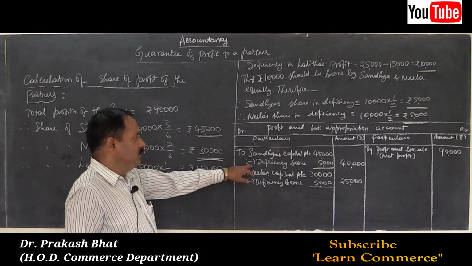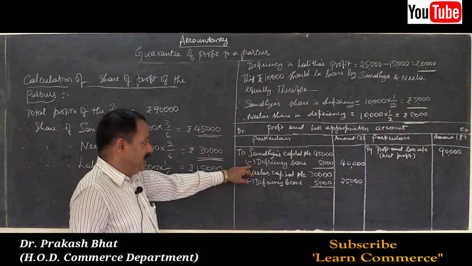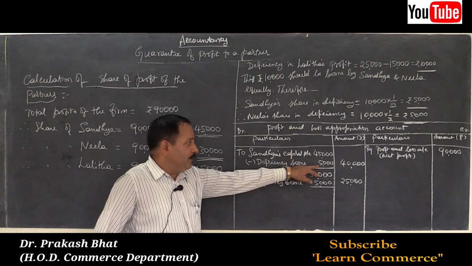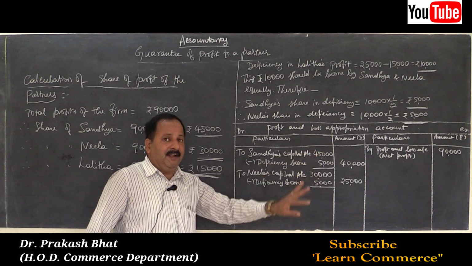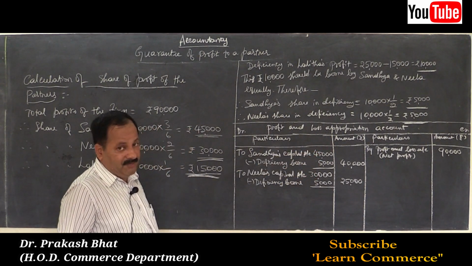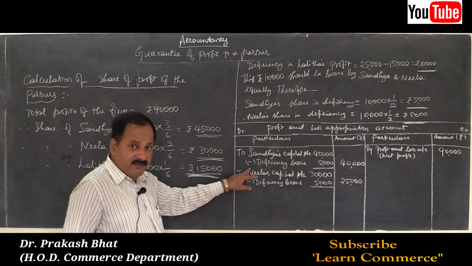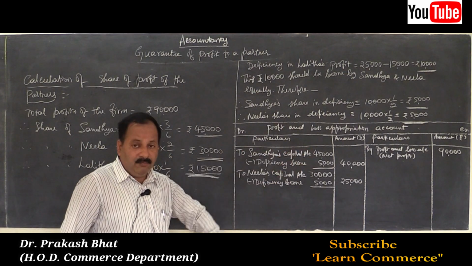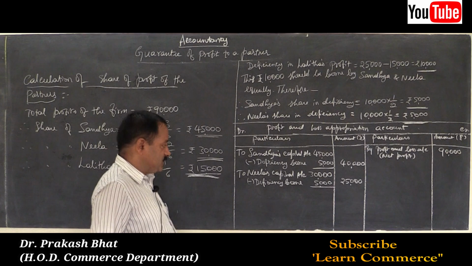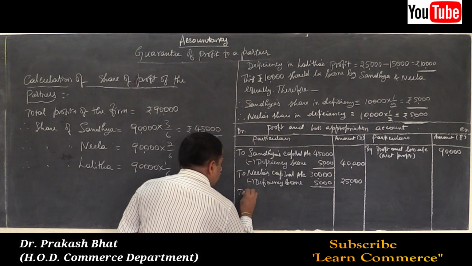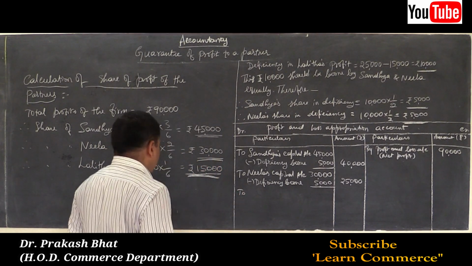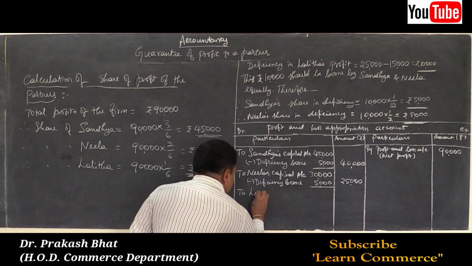Deduct it. Be careful, most of the students write minus deficiency, write 5,000 here and then they add and write 50,000. Instead of deducting, they will add, they will write minus, but there they will make a mistake. So be careful about this. What is the name of the new partner? Lalita's capital account.